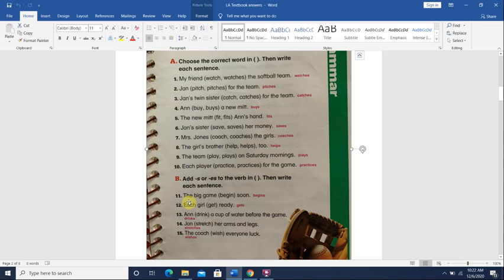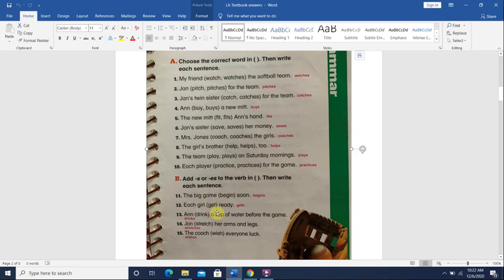Okay? Yeah, did I say it right? SH, CH, X, S, and Z. All right. So the big game begin soon. The big game. It's about only one game. So what do we do to the verb? We add an S. The big game begins soon.